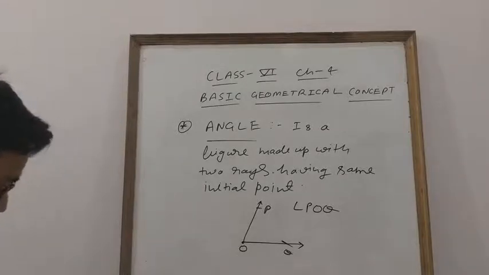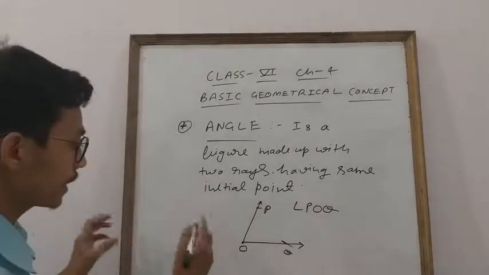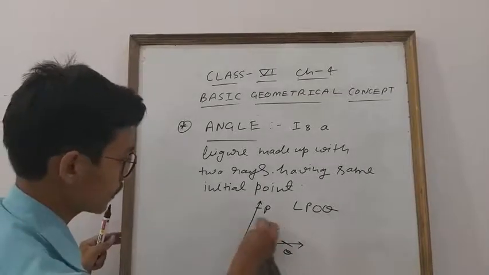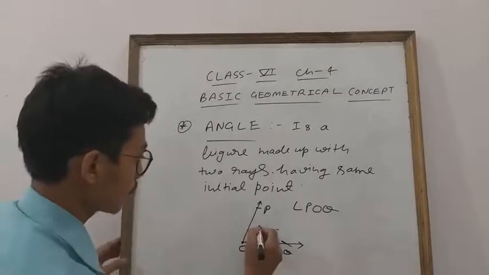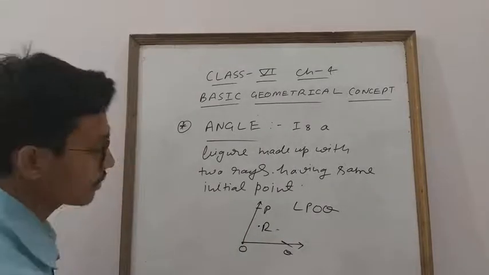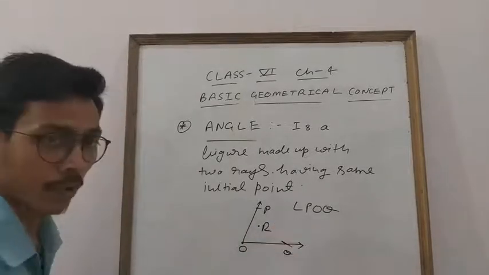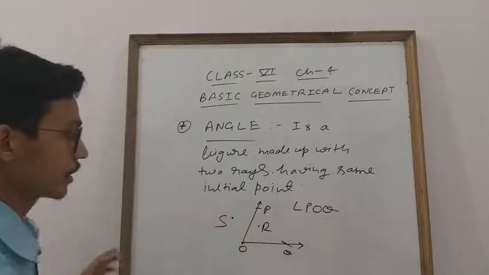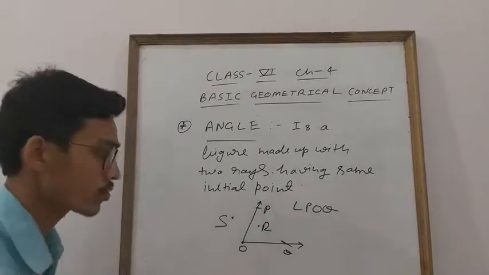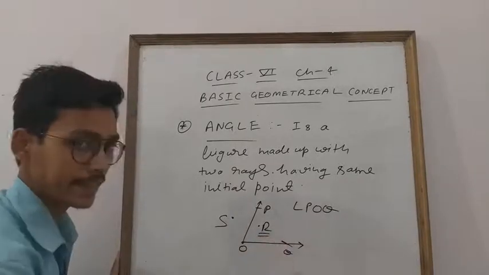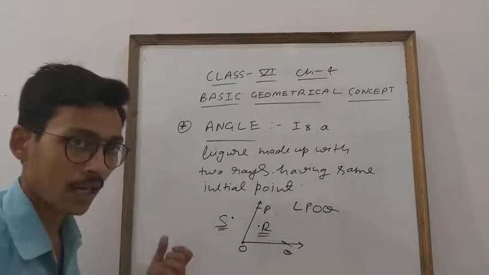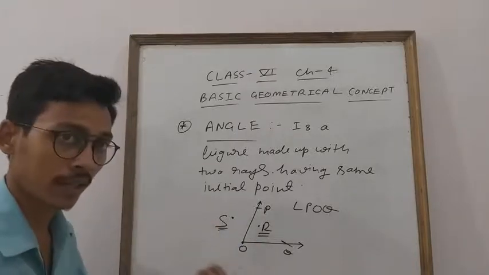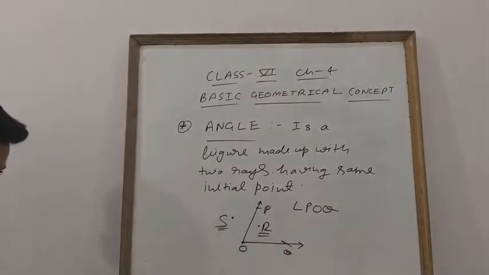The next thing is interior and exterior, everyone. Interior means like this point, point R. The point which lies inside the angle is known as interior, like S. It is given. So this is outside. This is very easy, student. Interior means the point lies inside. Exterior means the point lies outside. This is known as what? Interior and exterior of the angle. Clear?